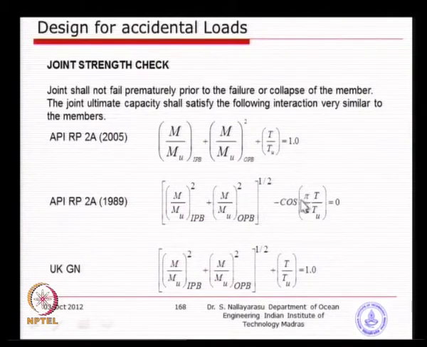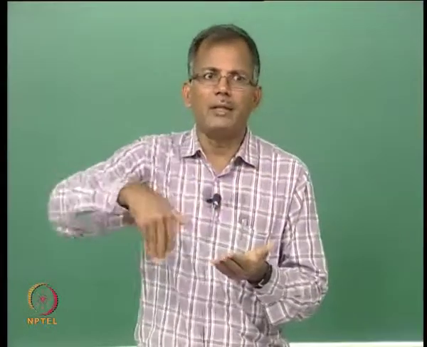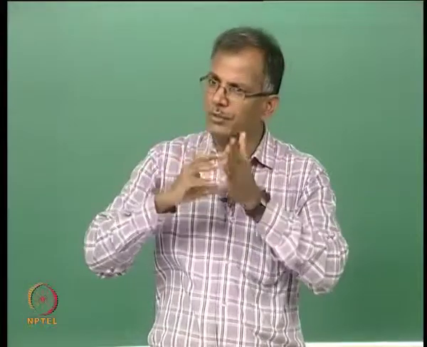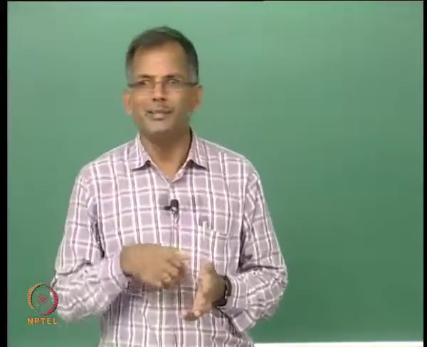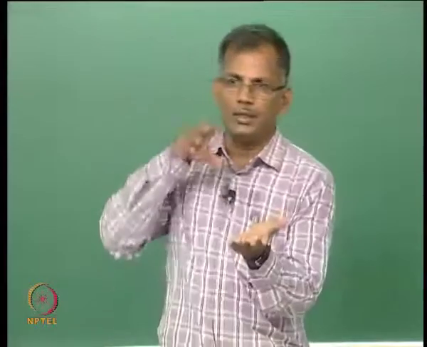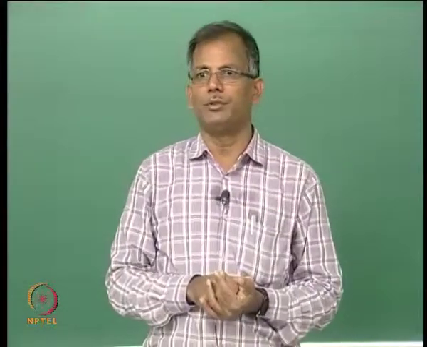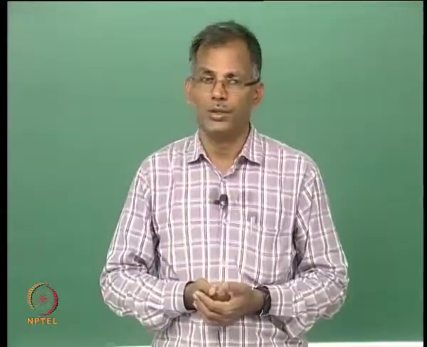The earlier revision of API was using this, and the recent API has just changed to this, and the reason is this is for tubular. In fact, this is the correct methodology. You will get this term when you derive for a circular section, whereas you will get this for a rectangular section. The stress pattern around the brace tubular interface is so complex, it is not going to be circular, because you will get an elliptical interface, and the stress variation is not uniform.